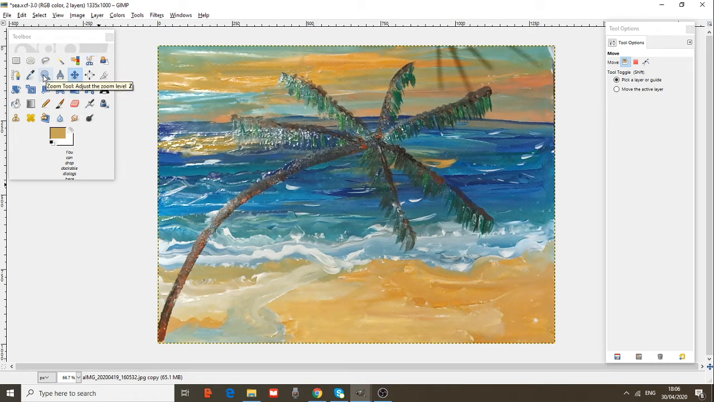This is the zoom tool. We have already shown what we can do with the zoom tool. We can adjust the zoom level.